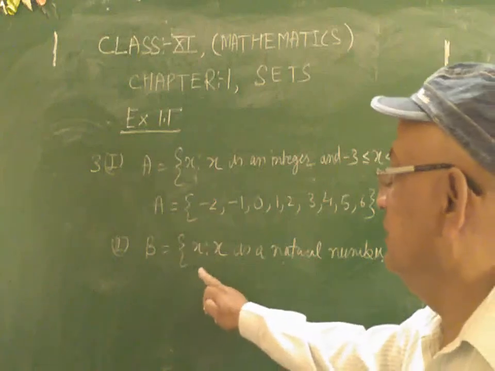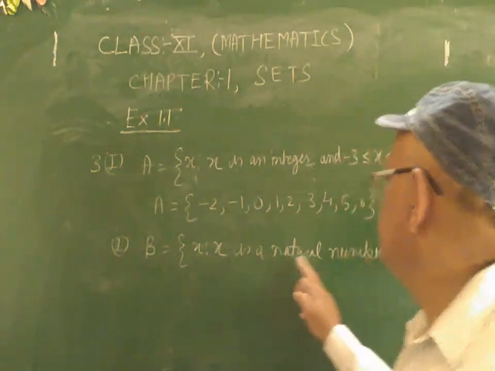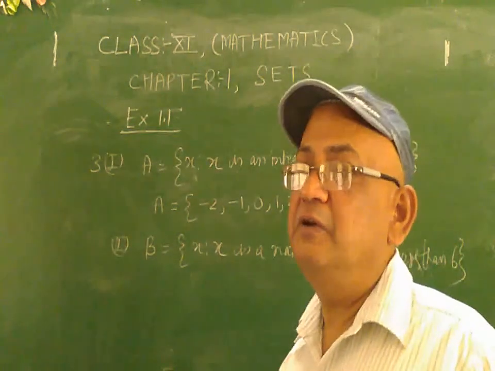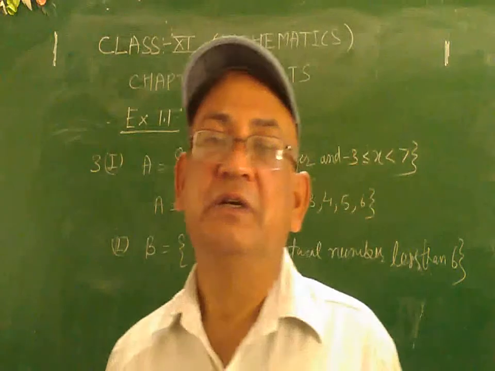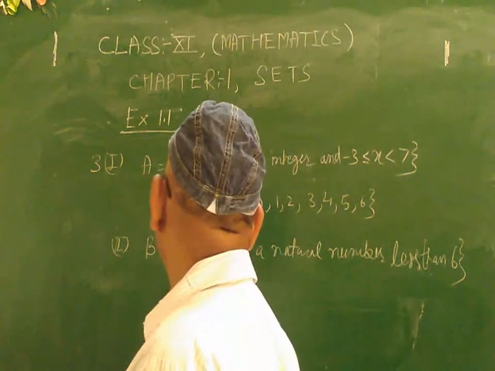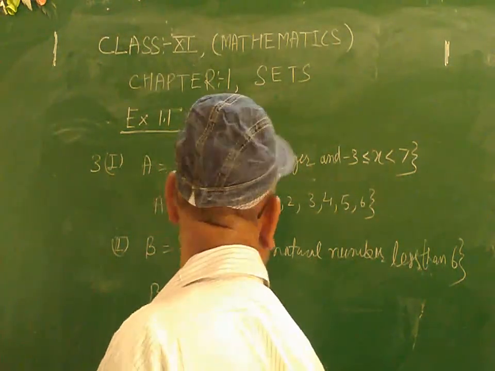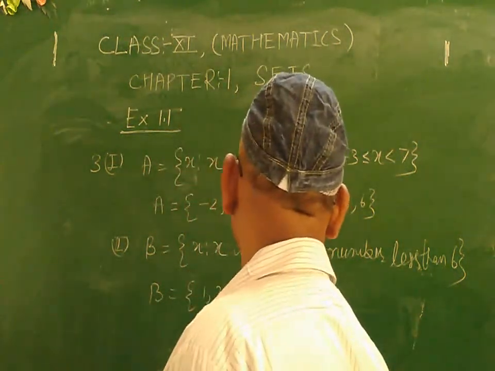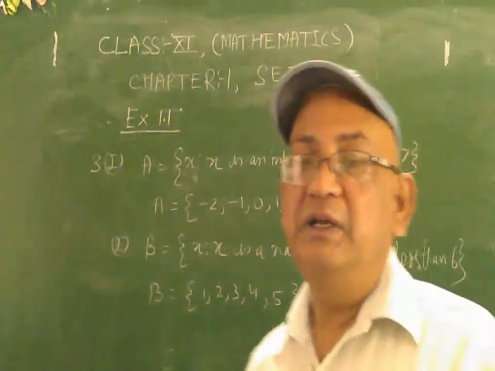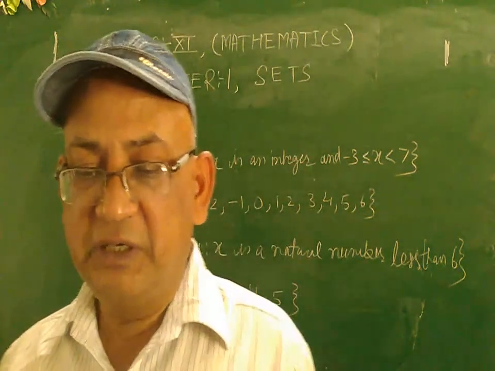Similarly, come to the second part. It is set B, written in set builder form: x such that x is a natural number less than 6. Students, you very well know natural numbers start from 1. So set B is 1, 2, 3, 4, 5. You will exclude 6 because it is written less than 6. So in this manner you may do the rest of the parts.